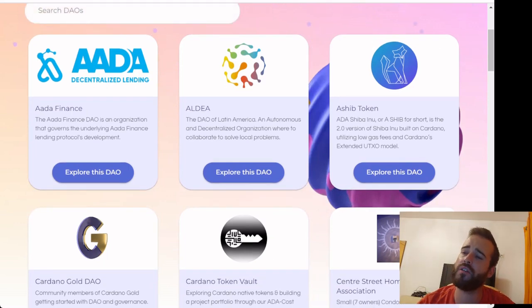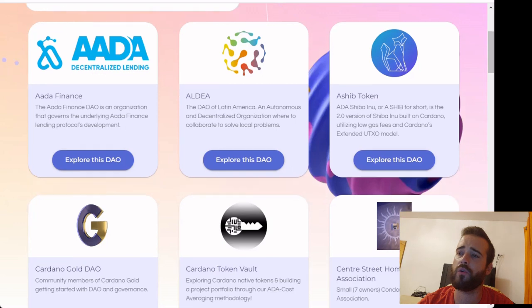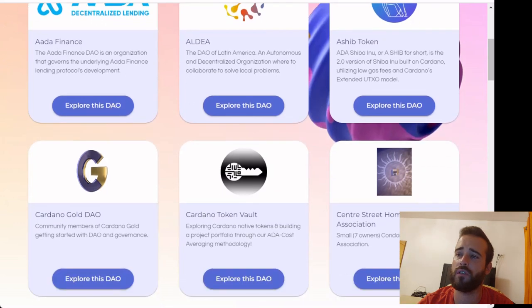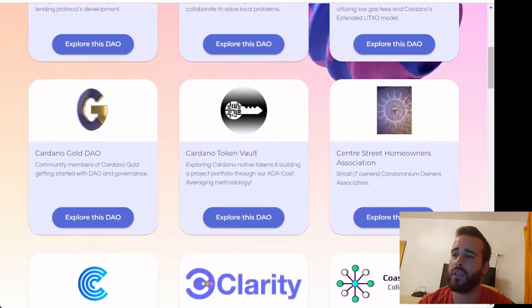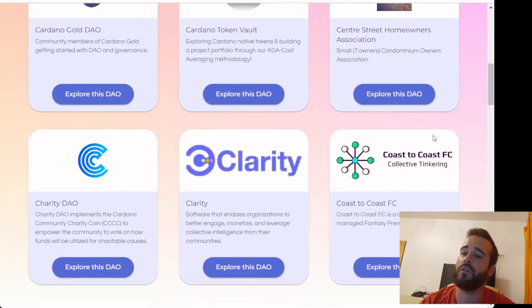But yeah, basically you can see here a lot of known projects using or testing at least the Clarity governance protocol, more specifically the Crystal protocol. And as you can see here, each project has their own unique portal for governance with their own rules, their own setup, everything. A lot of things can be personalized. You can find here the Clarity community one as well.